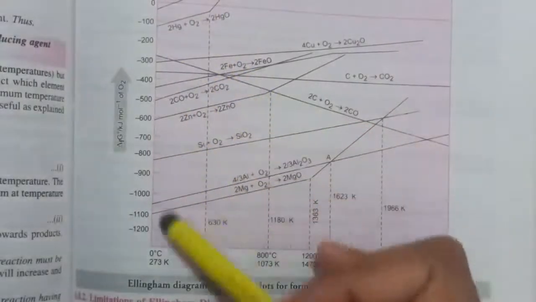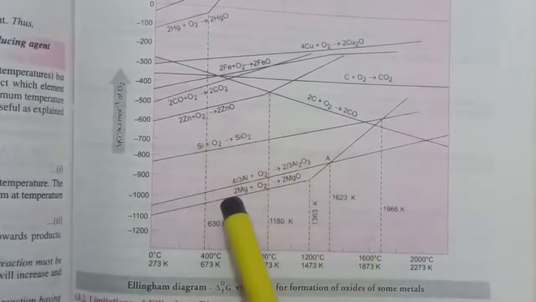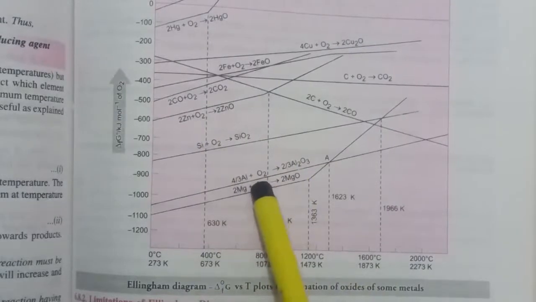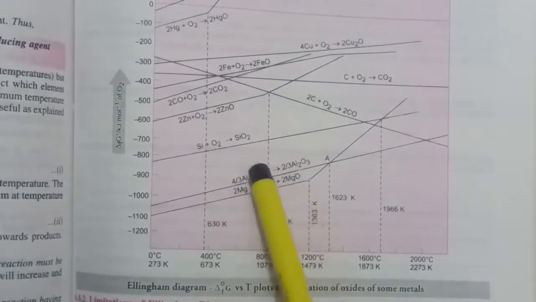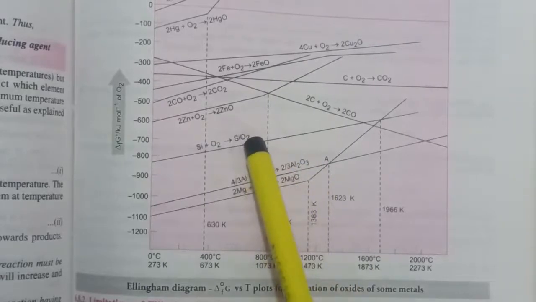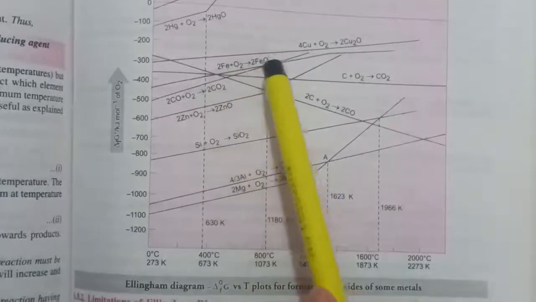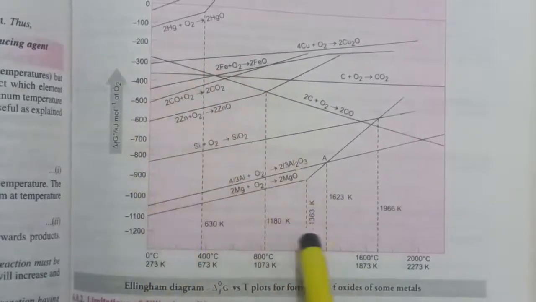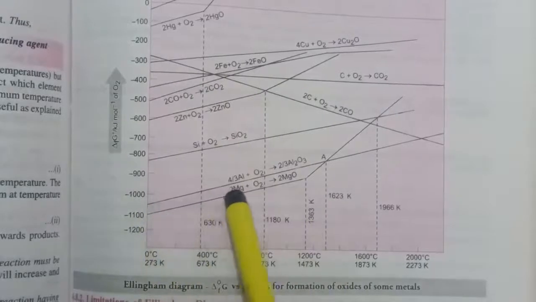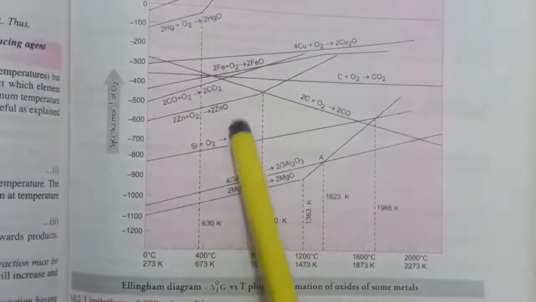Now this is the Ellingham diagram. Here we have different lines for the formation of oxides. Here we have Mg plus oxygen giving magnesium oxide. Then we have oxide of aluminium, then oxide of silicon, zinc oxide, carbon dioxide, and then oxide of iron. Now the conclusion of the Ellingham diagram is that the line which lies lower can be used for the reduction of these above lines.